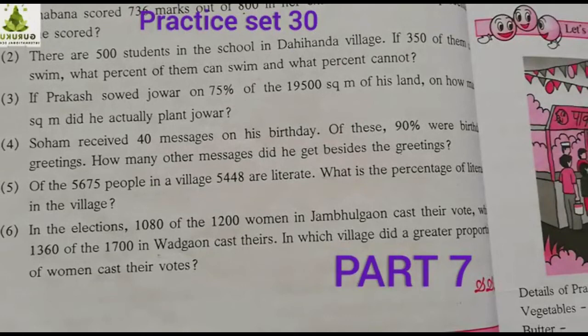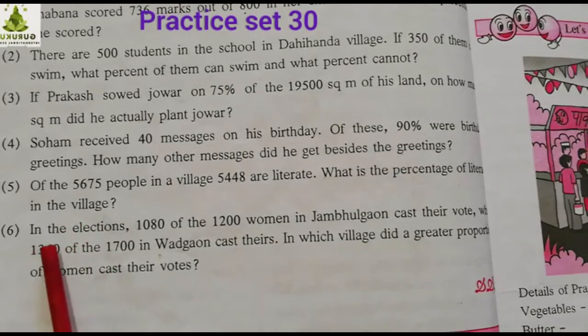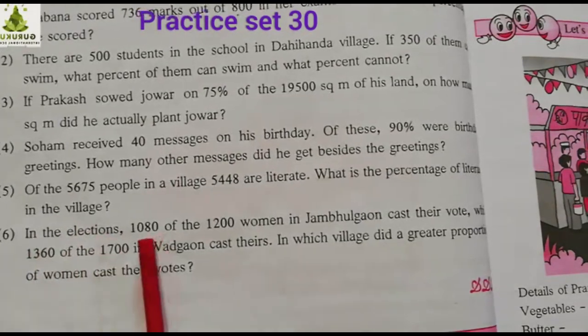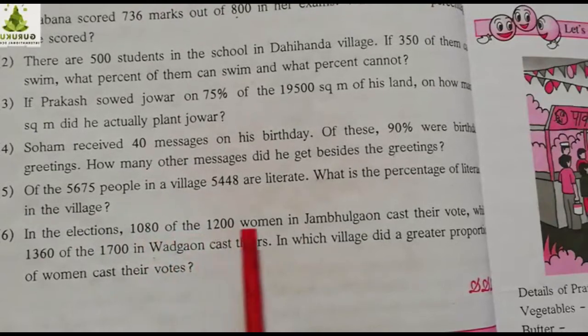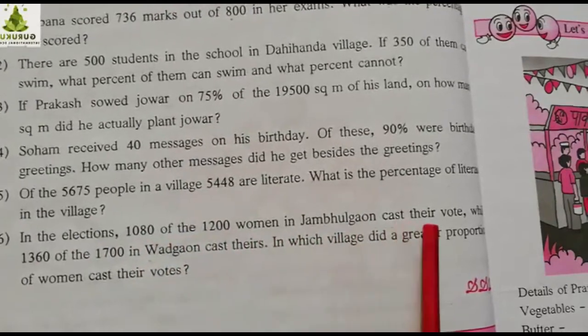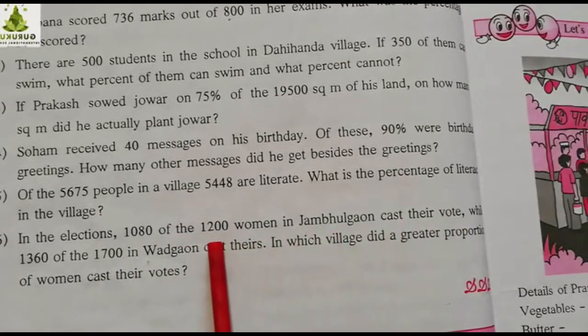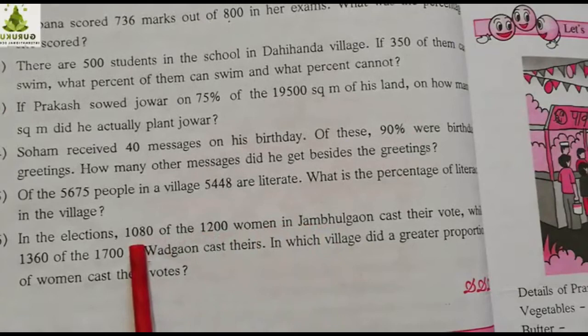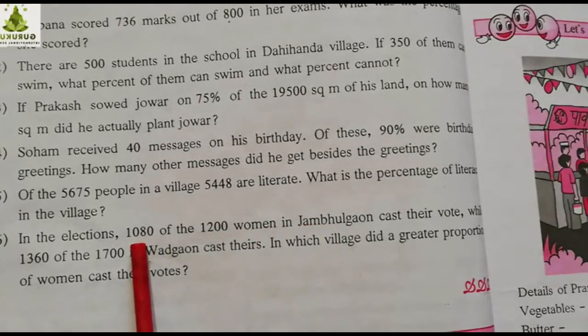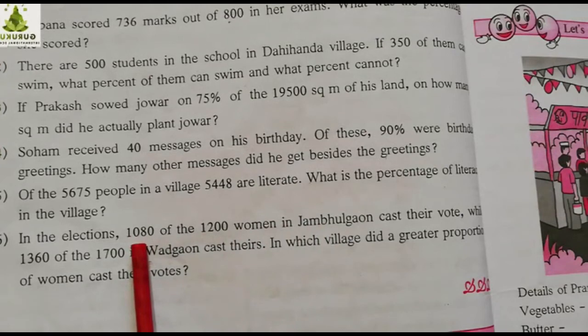Now this practice set 30, question number 6, the last one of this practice set. Now read the question part by part. In the elections, 1080 of the 1200 women in Jambulgaon cast their vote. Out of 1200 women in this village, this many cast their vote, meaning they went for voting.